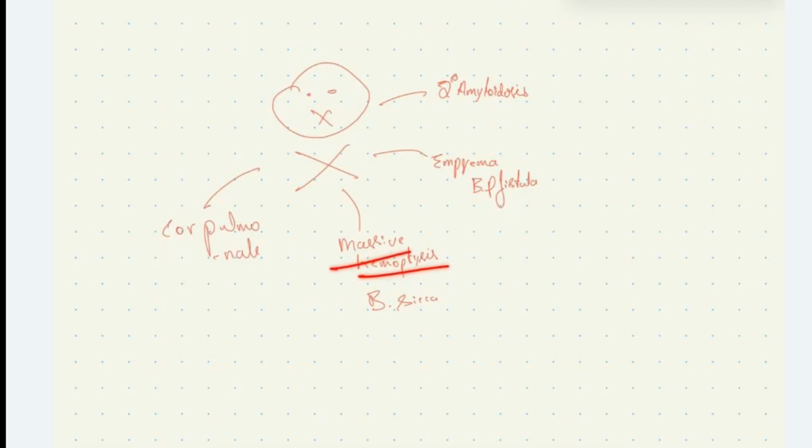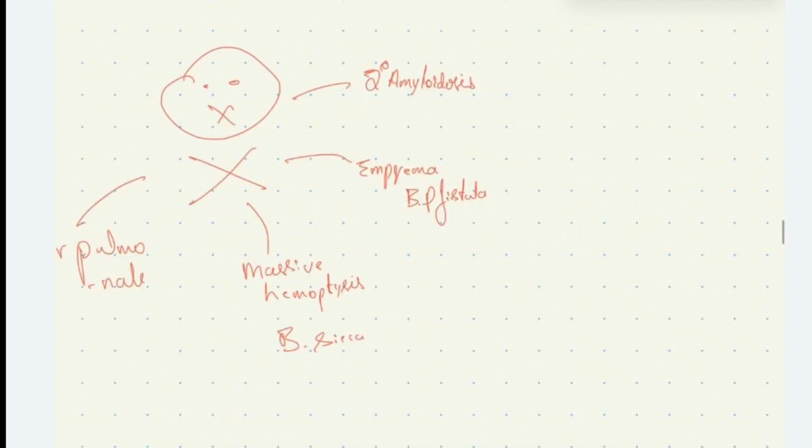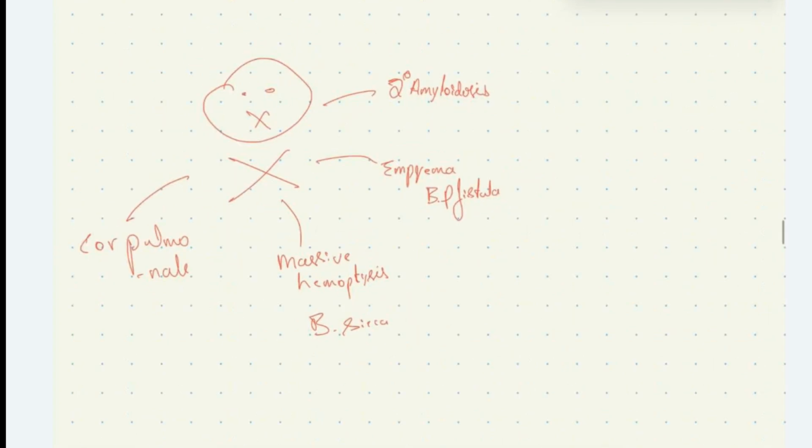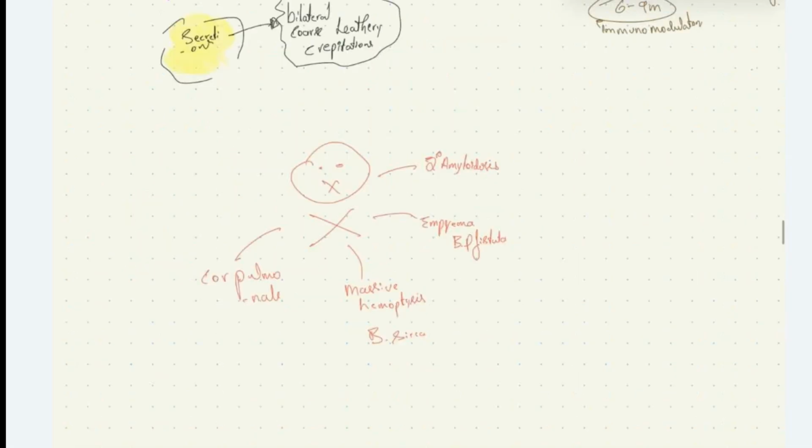The massive hemoptysis is due to the damage of bronchial epithelium and also due to the rupture of the thin blood vessels which are present in the dilated bronchioles, which is usually associated with bronchiectasis sicca. The patient can have secondary empyema, and it can also lead to formation of bronchopleural fistula, one of the complications of bronchiectasis. Then we have secondary amyloidosis as a complication of bronchiectasis.